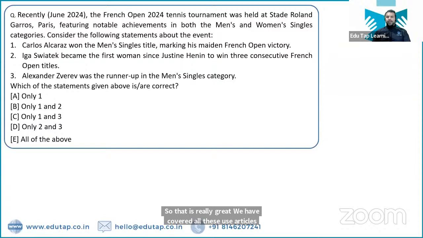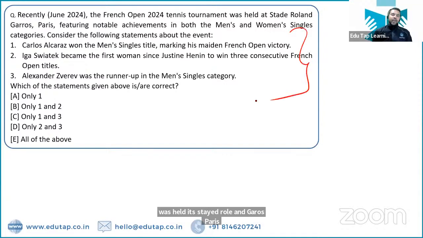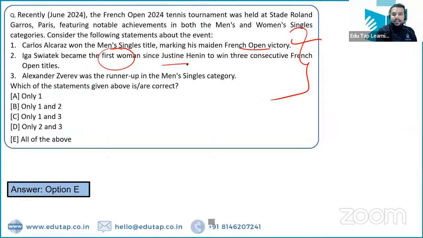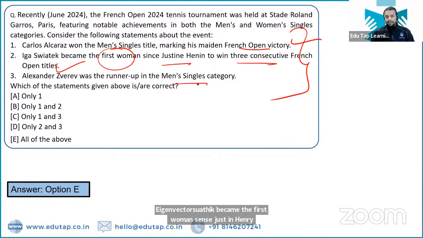The question is on the French Open 24 tennis tournament, which was held at Stade Roland Garros, Paris. So you have to consider the following statements about this event. That is the French Open. The first statement, Carlos Alcaraz won the men's singles title, marking his maiden French Open victory. Absolutely right. Iga Swiatek became the first woman since Justine Henin to win 3 consecutive French Open titles. Alexander Zverev was the runner-up in the men's singles category. Absolutely right. So these are the important details from the French Open that all of you are required to remember.